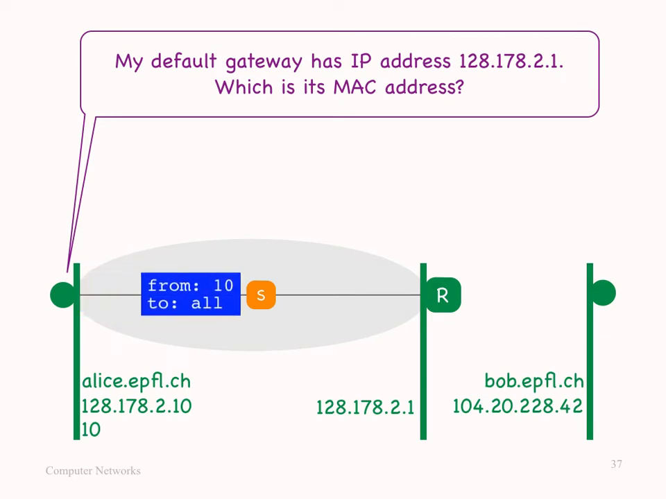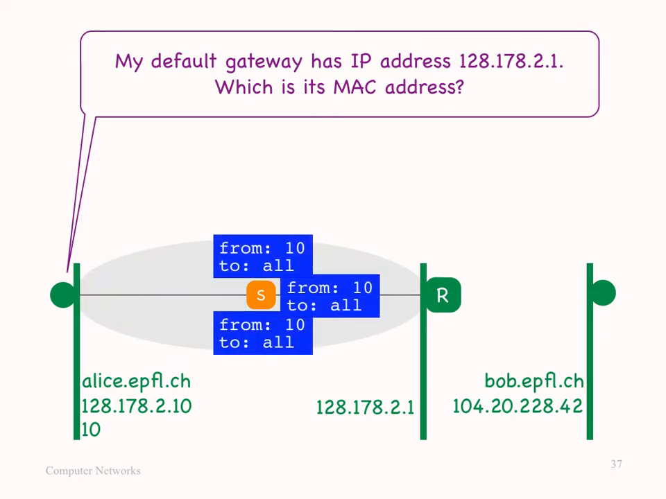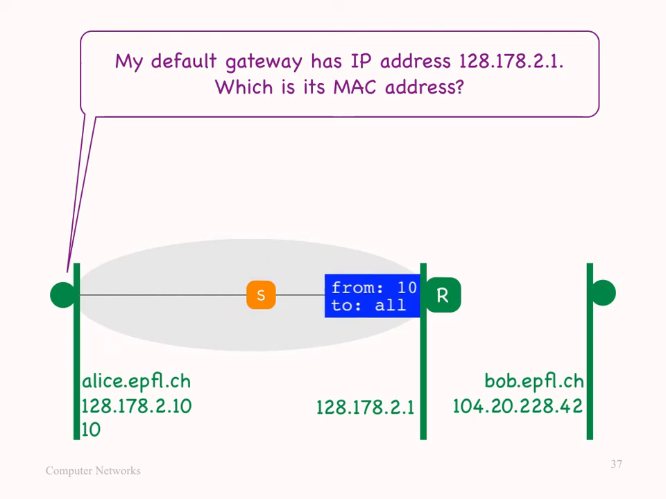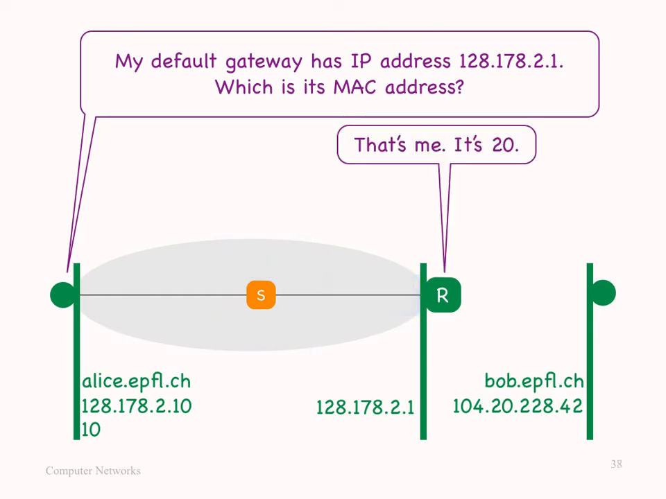Now, eventually, the ARP request, which is broadcast by all the switches that receive it, reaches router R. When R receives the ARP request, it recognizes its IP address and sends an ARP response that states its MAC address. In other words, R is telling Alice, that's me, that's my IP address, so here is my MAC address. Now, when Alice receives R's ARP response, she learns R's MAC address, and she's finally ready to send her packet to Bob.